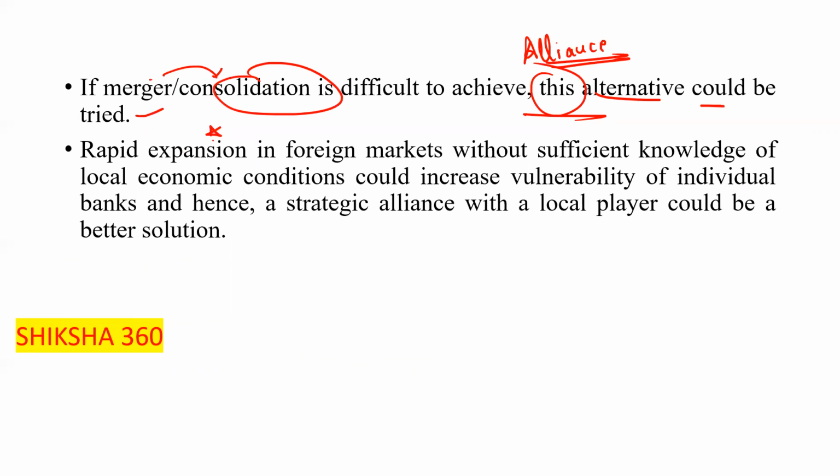So, rapid expansion in foreign markets without sufficient knowledge of the local economic conditions could increase vulnerability of the individual banks, and hence a strategic alliance with the local player could be a better solution. Like any foreign company investing in India, before coming into India they will do a tie-up with an Indian company. That will help them maintain their business in that country, or for growth. At that time strategic alliance is very much beneficial.